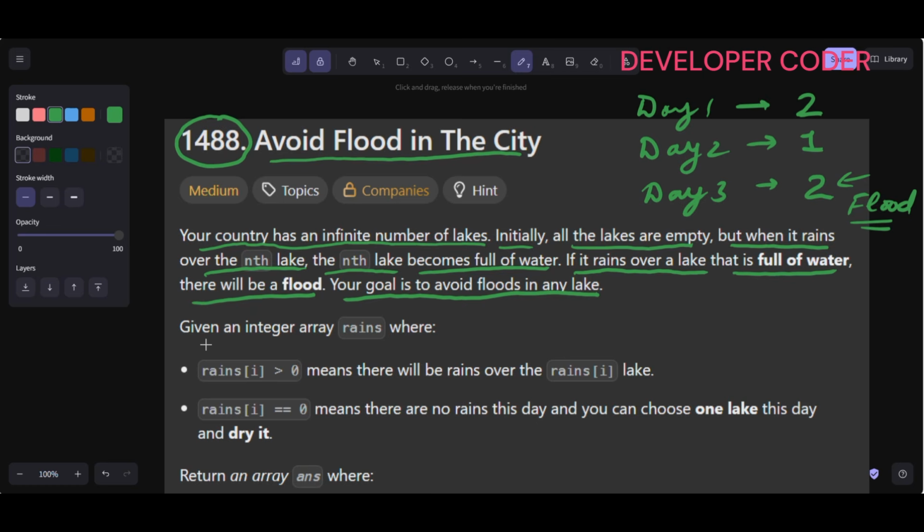So let's see how. We are given an integer array rains, where if rains[i] is greater than 0, that means there will be rain over the rains[i]th lake, right? So rains[i] is nothing but the lake number. If rains[i] in my array is greater than 0, that means there will be rain over this particular lake.